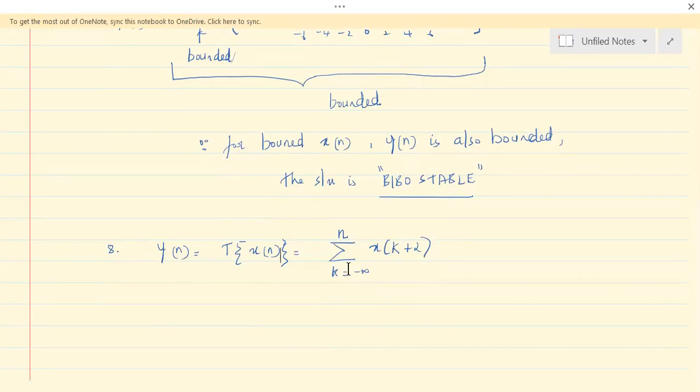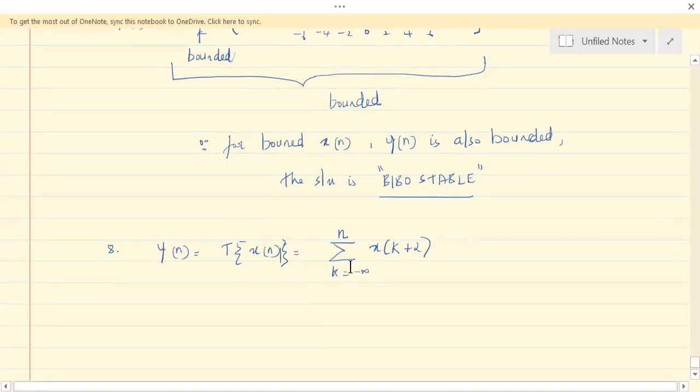Understand that? See, this k goes from minus infinity to plus n. Mind you, it's going from minus infinity.